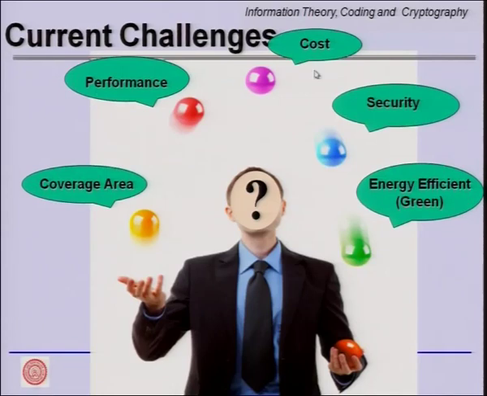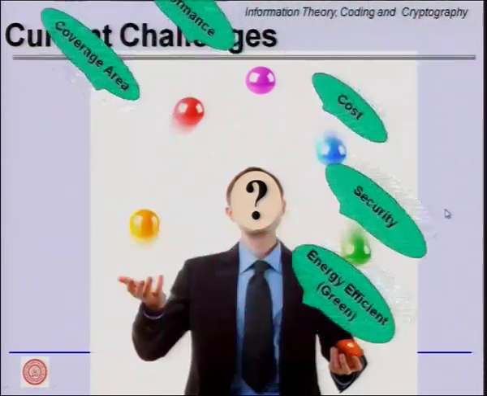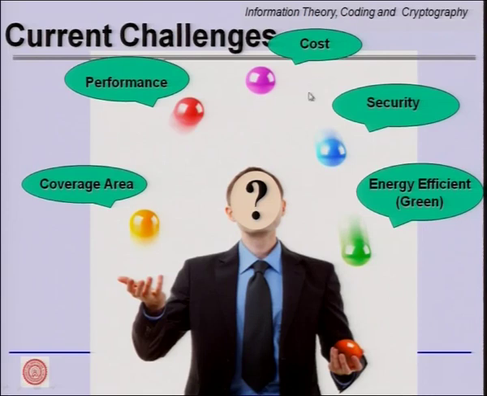The designer has to look at several things, right from the coverage area to the performance in terms of bit error rate, frame error rate, delay, jitter, to the cost, security aspects becoming very important, and energy efficiency. It has a fancy name today called green communications. So, these are all the things that a person must juggle so as to get things right and sell the product in the market. But how does this relate to our information capacity theorem?